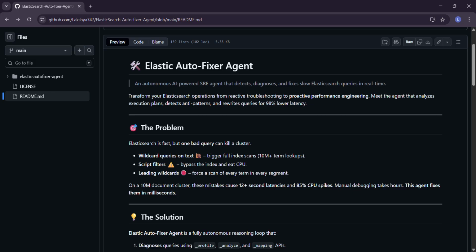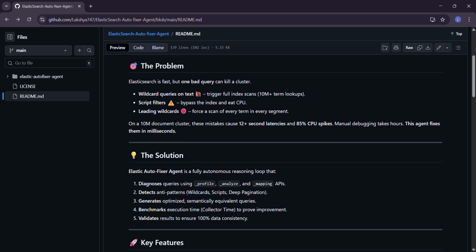Using these tools, algorithms and techniques, we aim at reducing latencies from 12 plus seconds by 85% to approximately 2 to 3 seconds or even less on a 10 million document cluster, of course. And this agent fixes them in milliseconds.